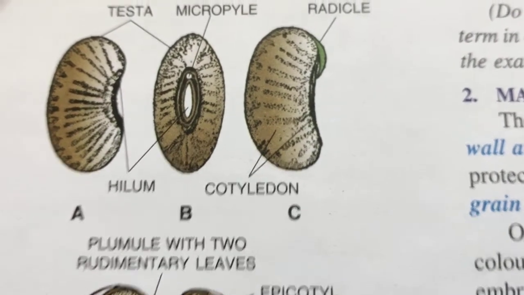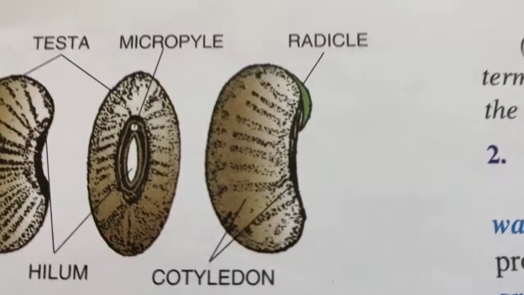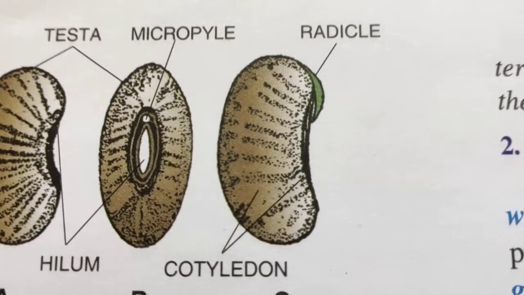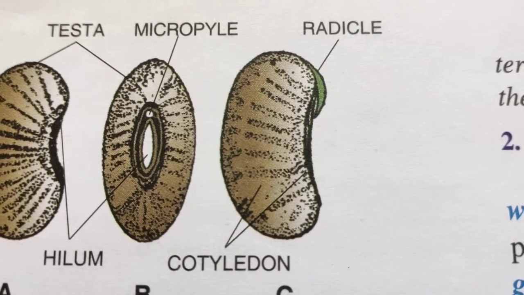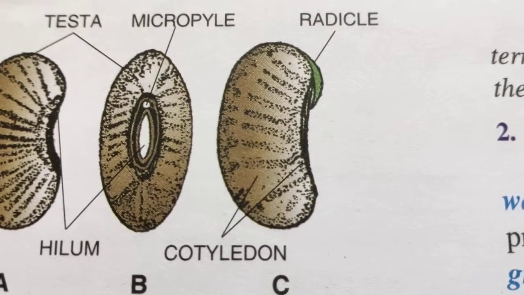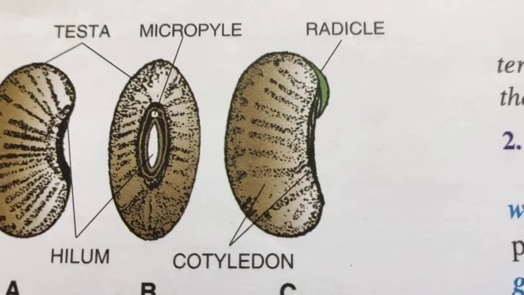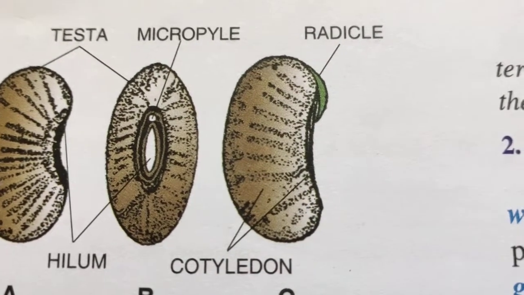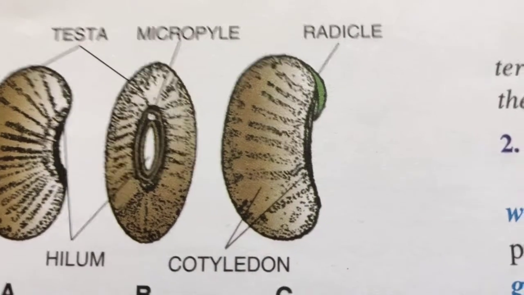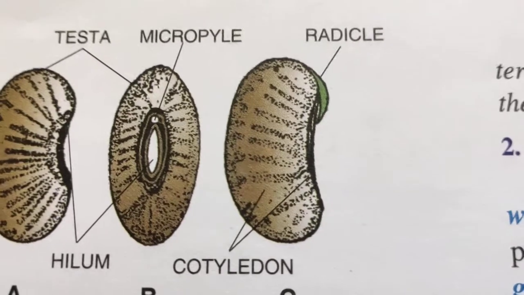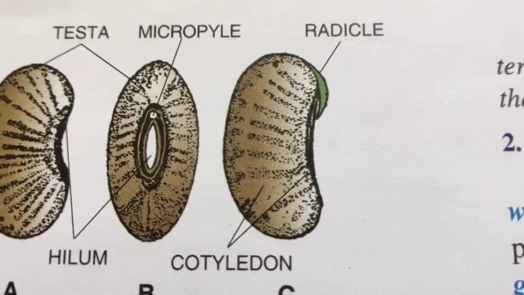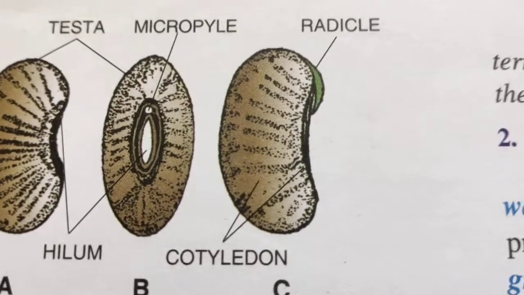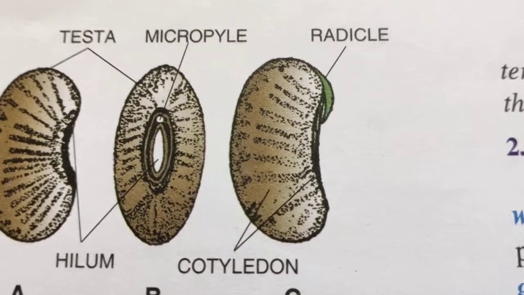Next is micropyle. This one is micropyle. It's a very tiny pore situated close to the hilum. It marks the opening through which the pollen tube had entered the ovule. We have learnt it in our last chapter. This micropyle has got two functions. One is, when soaked in water, the seeds absorb this water through this micropyle and make it available to the embryo for germination.